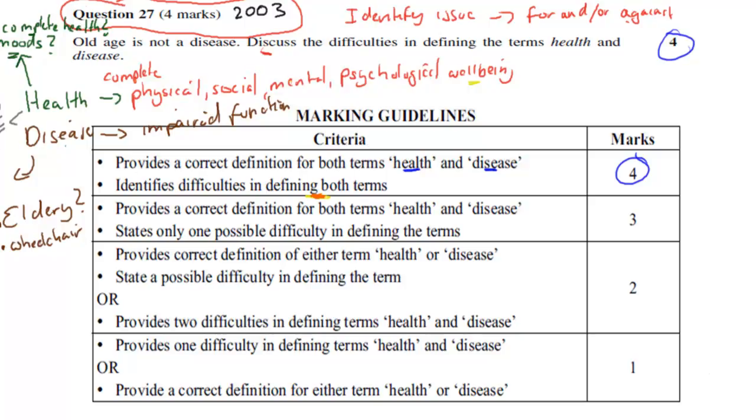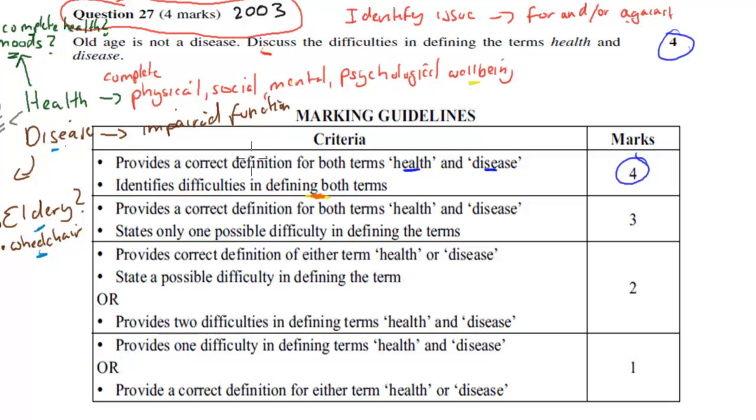And also another example, of disease, would be that the elderly might not have full function anymore in terms of their legs or their arms. They might walk a bit crooked. People in wheelchairs often are immobile, right? But are those people diseased? Well, according to the definition, they would be, because they have impaired function.